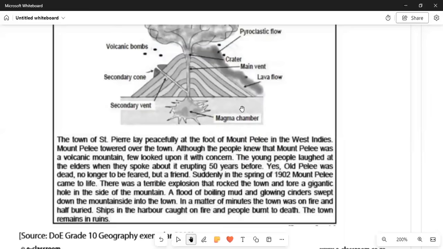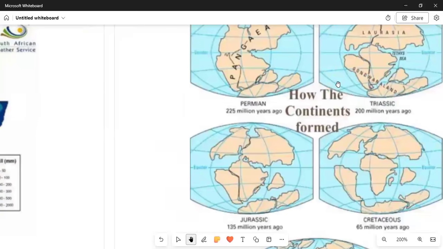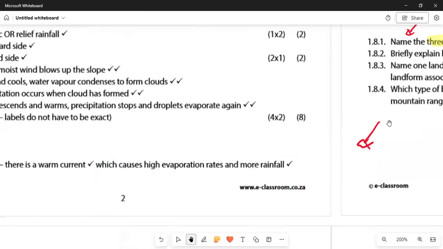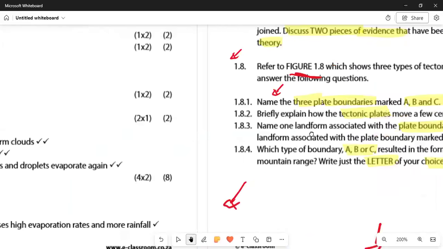We can read here. At the foot of Mount Pelée, which towered over the town, was the volcano, which had not erupted for 50 years, thought dead, no longer to be feared. There was a terror of a gigantic hole in mud and close to the town, fire, half buried in ruins. What a sad story. These things do exist. Let us say it is a story, even if it's a fairy tale, but this one has occurred.